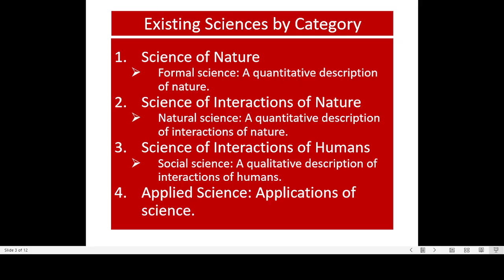It's also a quantitative description of interactions of nature. Third, science of interactions of humans. It's called social science. However, the standard is different now. It's a qualitative description of interactions of humans instead of quantitative. Applied science, applications of science.